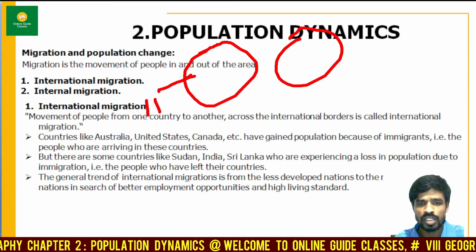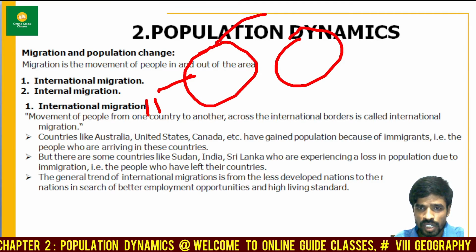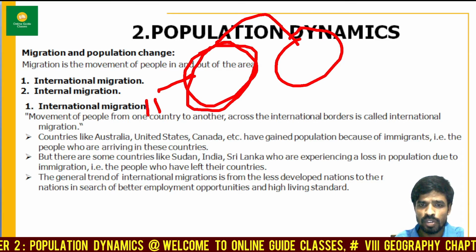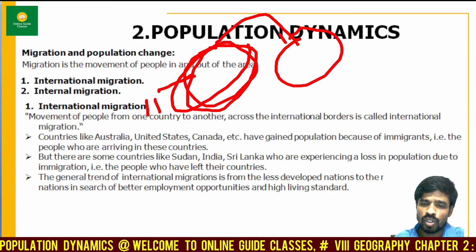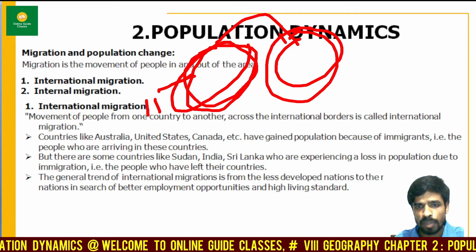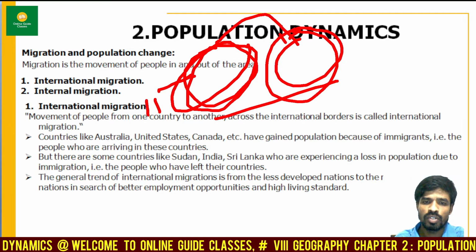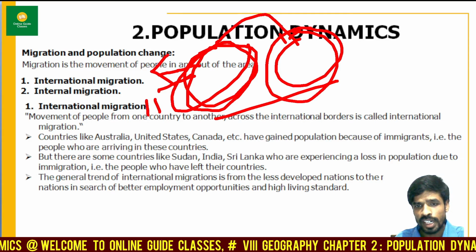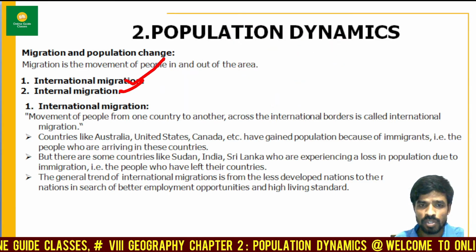But when does it increase and when does it decrease? When a person moves from one country to another, as in international migration, from his own motherland to another unknown country, and gets permanent residence and settles there, the population count will decrease in his native country, and in the country where he settled, the population increases. Now there are two types of migration.